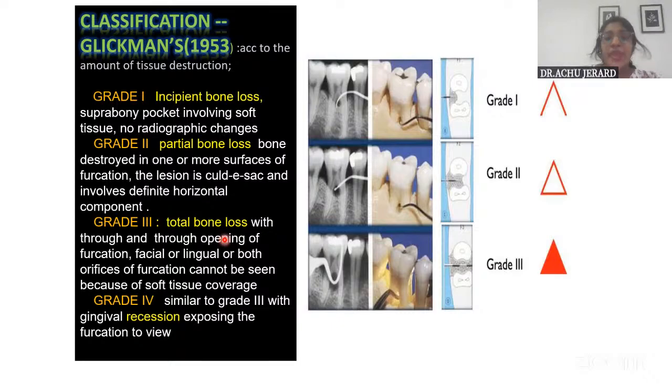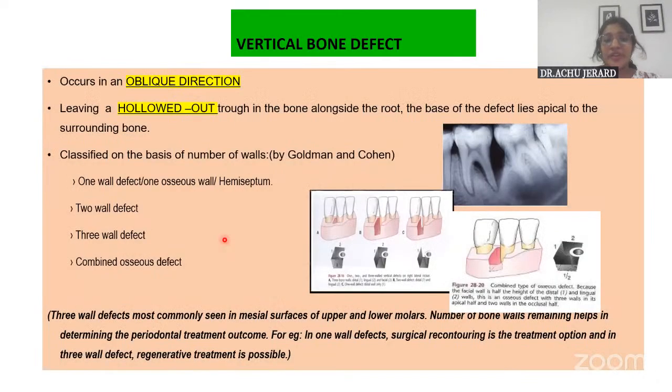And coming on to the vertical bone defect, which we have already seen, Goldman and Cohen have given the vertical bone defect classification. I think all of you would know the one-wall, two-wall and three-wall defects. The combined osseous defect would be something that is confusing. It is where the number of walls remaining in the apical area is more than what is remaining in the coronal area. In such cases only, we call it a combined defect.